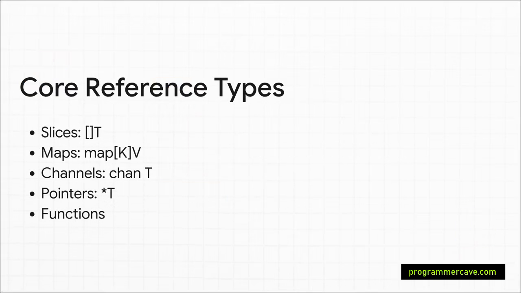And this is where we find our tricky friends, slices, maps, and channels. What do they all have in common? Well, the variable itself is really just a tiny little thing, a header or a pointer. It's basically just a little note that says, hey, the real data is over there in memory. So when Go's golden rule kicks in and makes a copy, it's just copying that tiny little note, not the massive filing cabinet of data it points to.